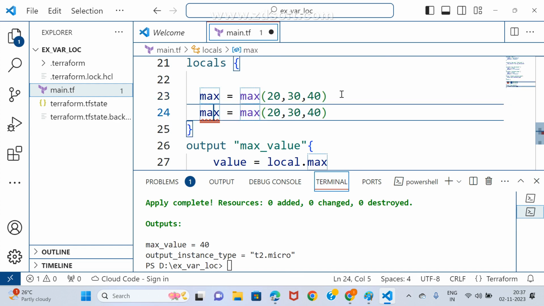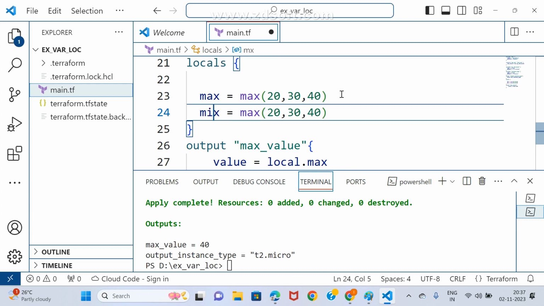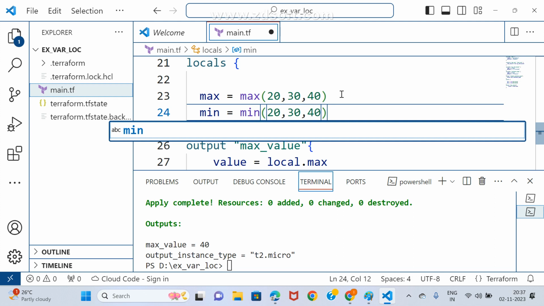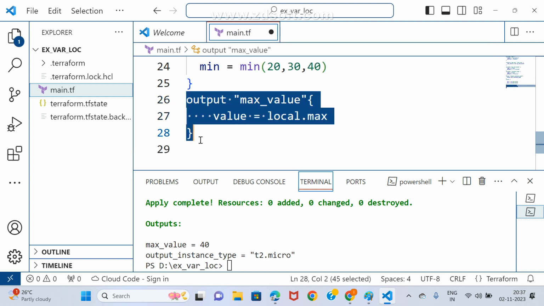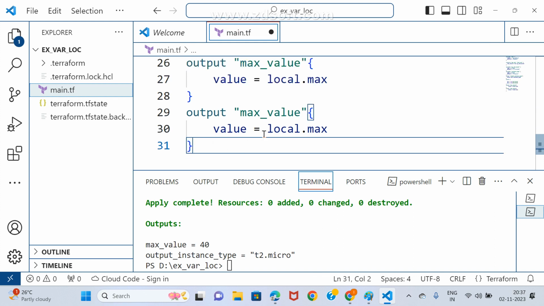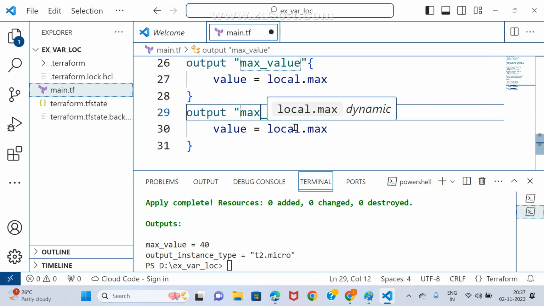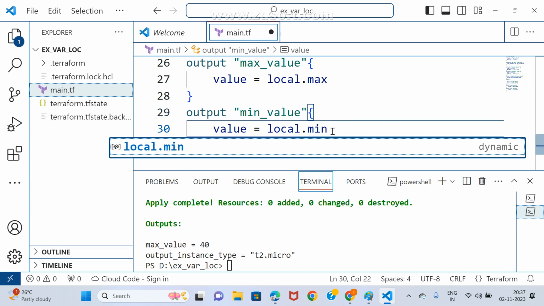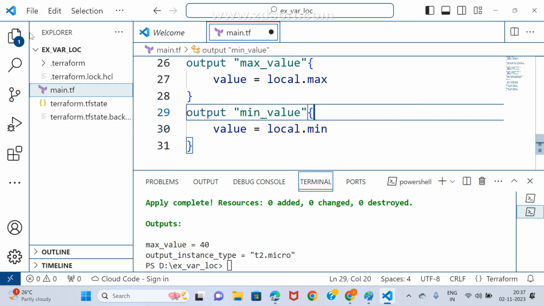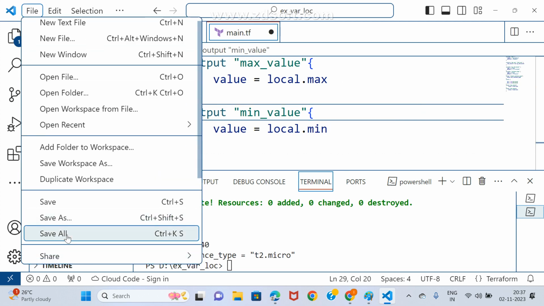This is the max, right? Here also I may go with min. In the output variable also, I'm copying the same thing two times, Control C, Control V, and in place of max, I'm using min. There also, in place of max, I'm using min. I'm saving this file, save all.